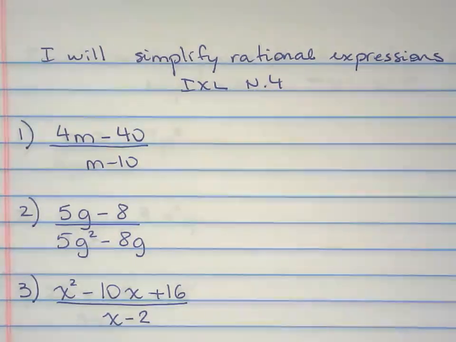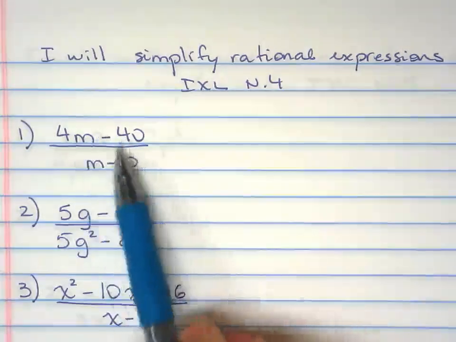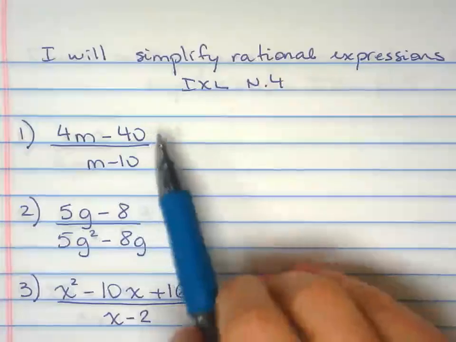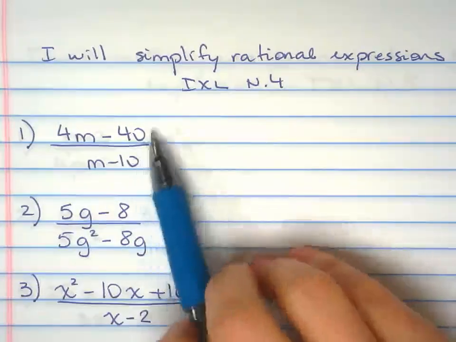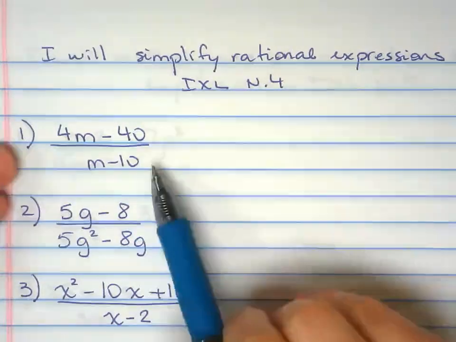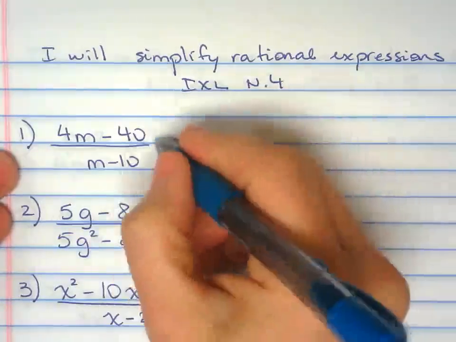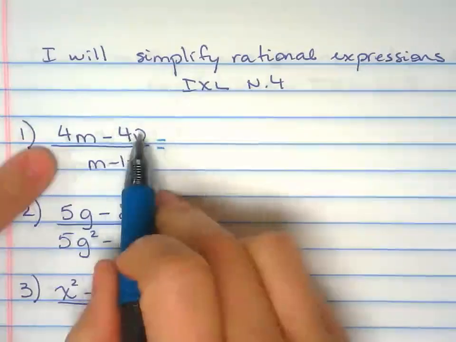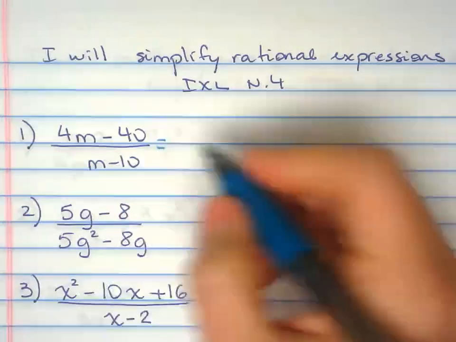We're simplifying rational expressions. So when you look at this, you're like, whoa. But it's not a big deal. We've been doing a lot of factoring lately, and this is the reason why. So for us to simplify that, we're going to have to factor the numerator first.